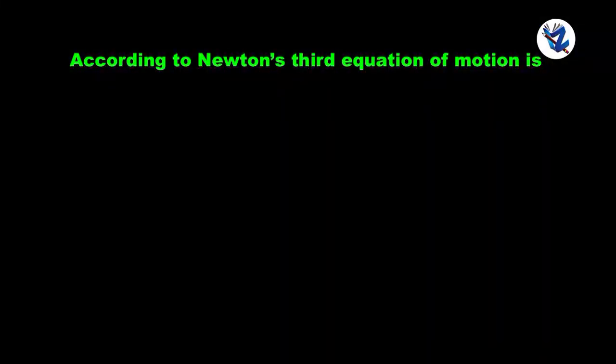According to Newton's third equation of motion, v square is equal to u square plus 2as. Thus, the higher the initial velocity u, the larger is the height reached by the ball. The reason for this is that the higher the initial velocity, the more the ball will oppose the gravity of the earth, and larger will be the height to which it can reach.